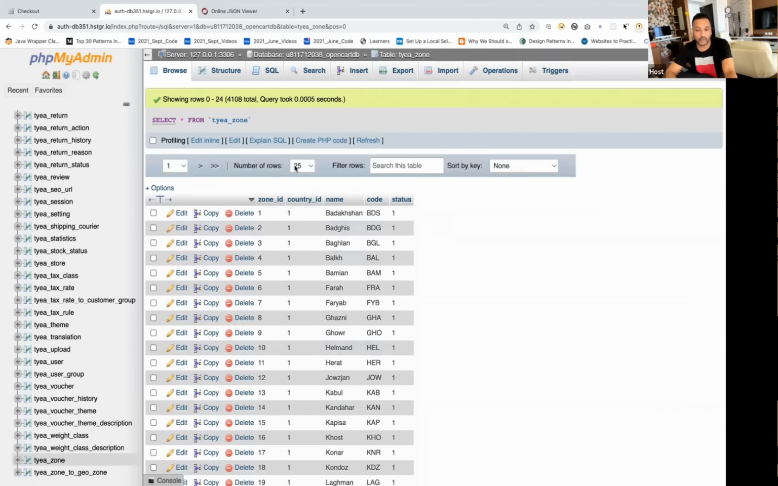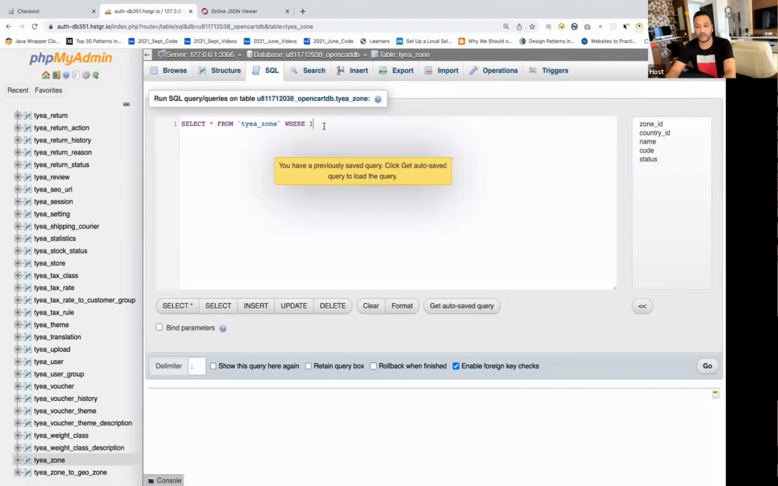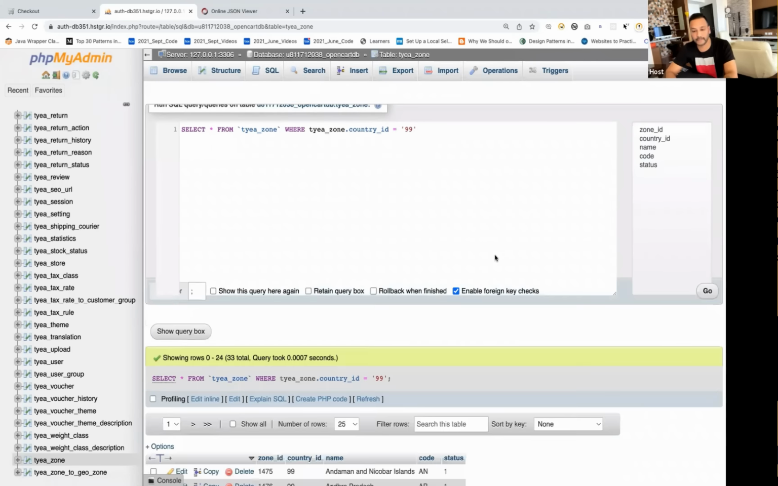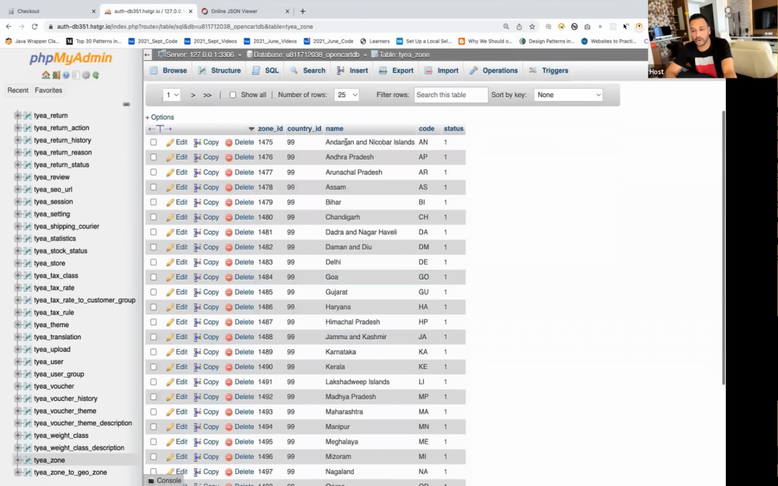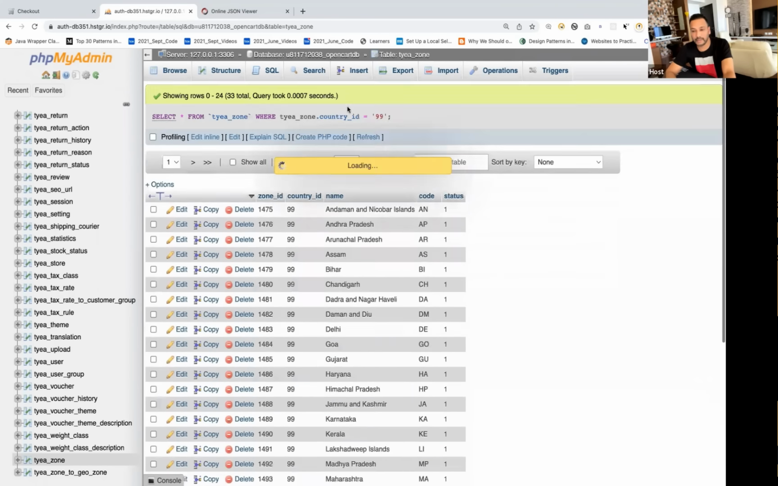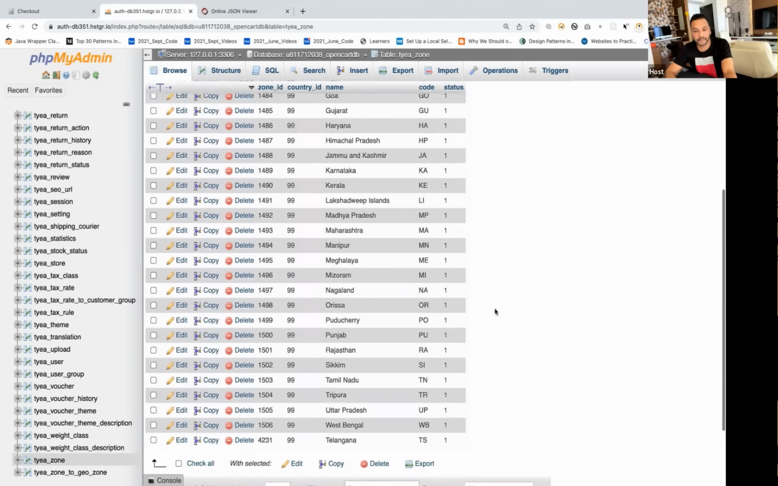So you can hit a query and check how many zones there are where country is equal to 99. Let's write a basic SQL query here, where country ID is equal to 99, because I know that for India the country ID is 99. Let's hit this query. Now for country ID 99 you can see all the states. I'm selecting the number of rows equal to 50, and all the states are shown.